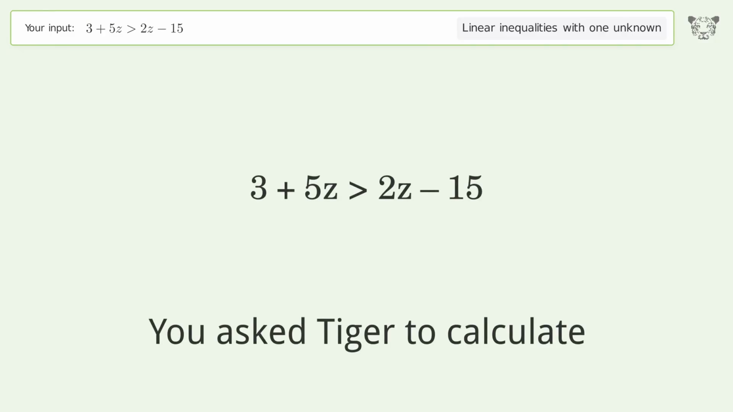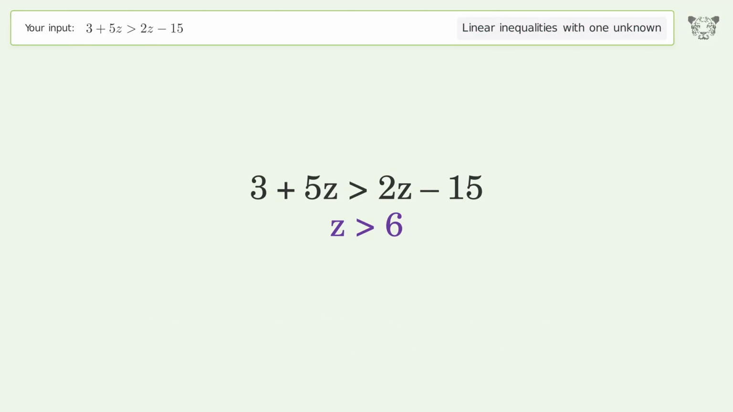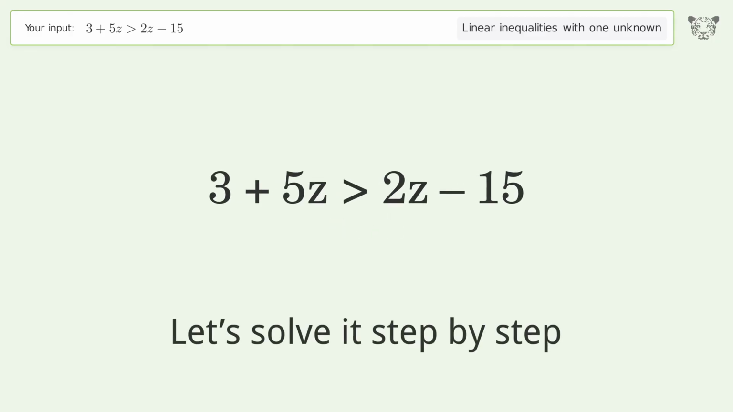You ask Tiger to calculate. This deals with linear inequalities with one unknown. The final result is z greater than -6. Let's solve it step by step.